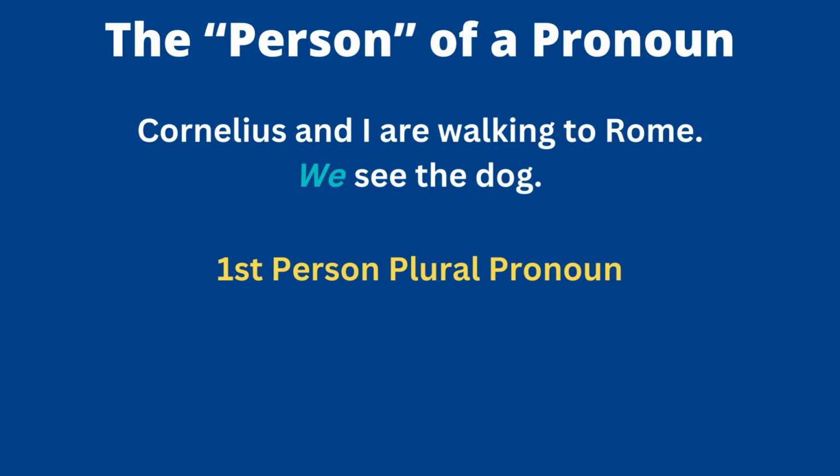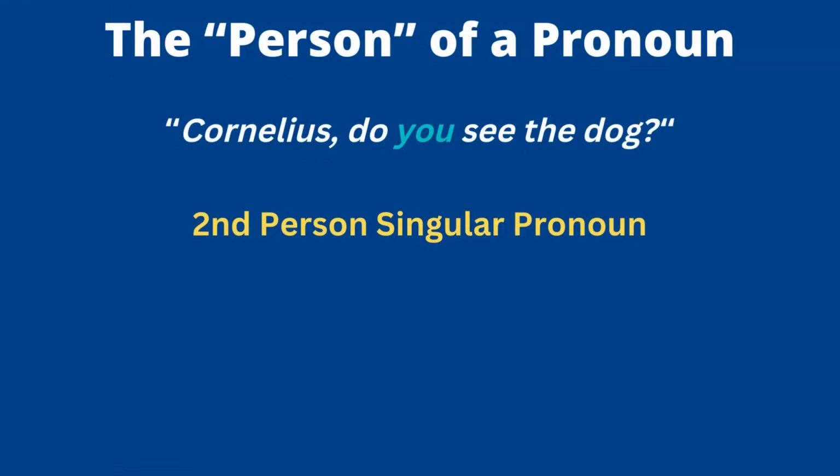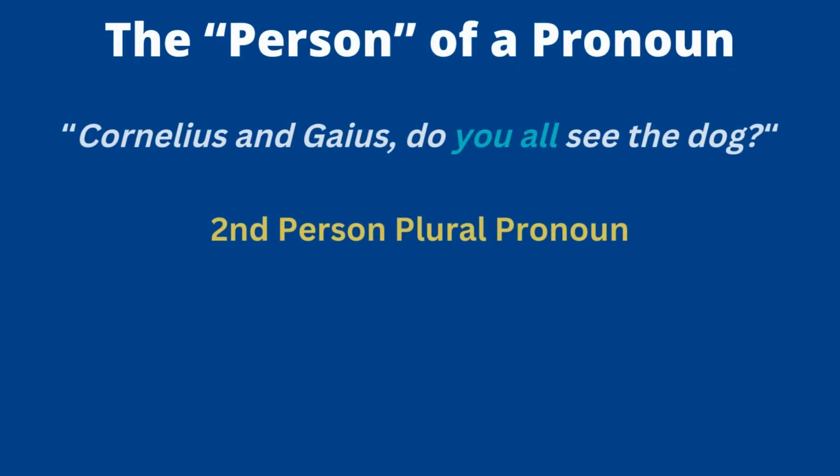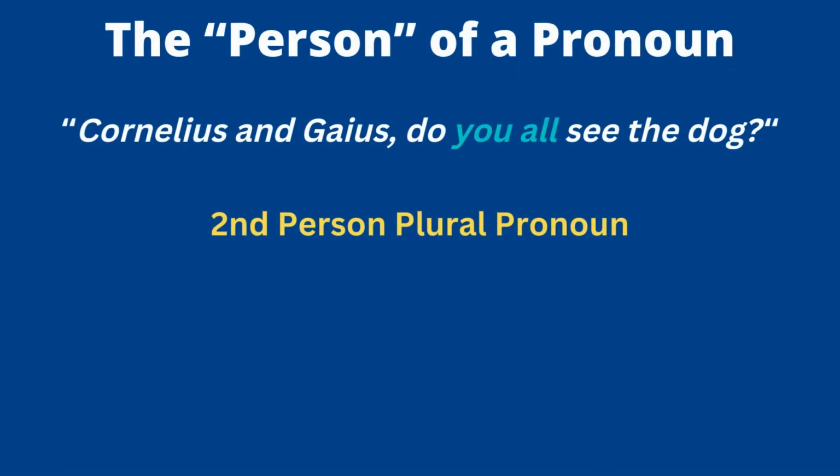So that's why it's first person, because the speaker is part of it and there's more than one person. That's we, right? What it would look like in English. You could say, Cornelius, do you see the dog? I'm talking to Cornelius. There's only one Cornelius. Do you see the dog? It's a second person singular pronoun.